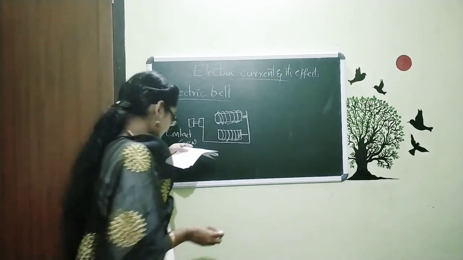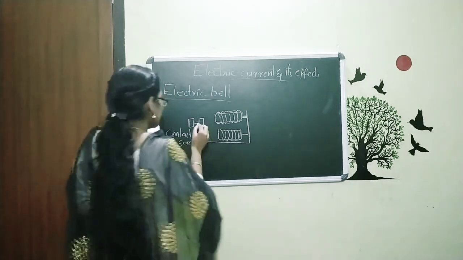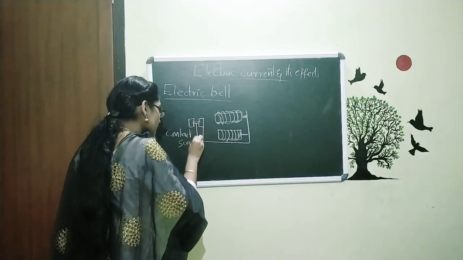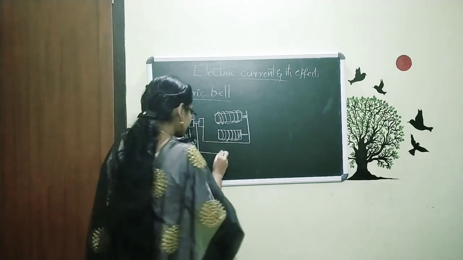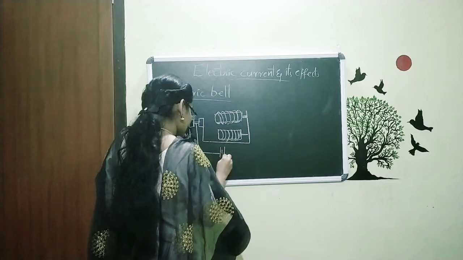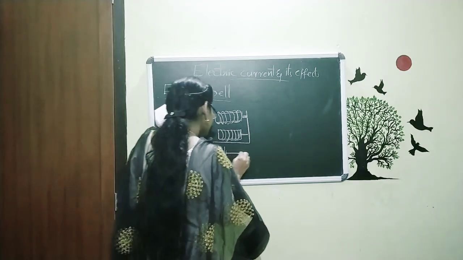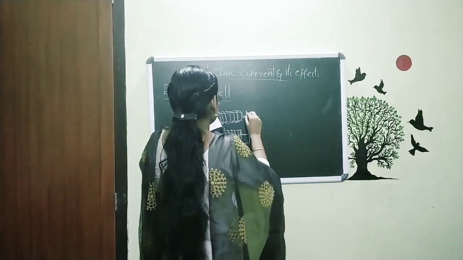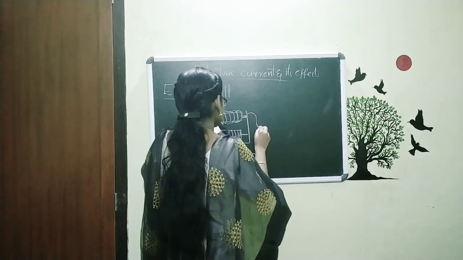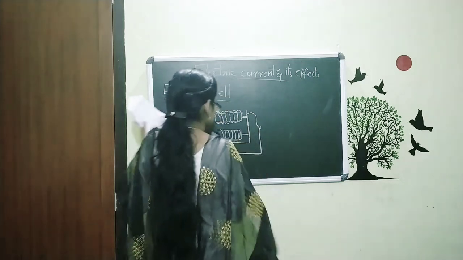Contact screw. And after that, with the contact screw, we are connecting the battery. And also, it is connected to our coils.